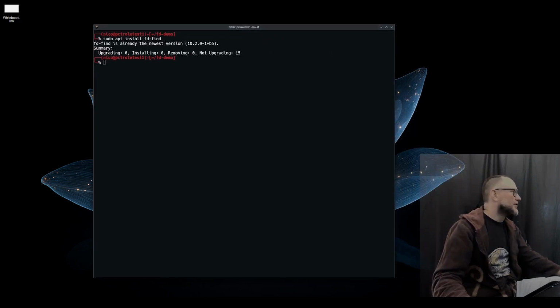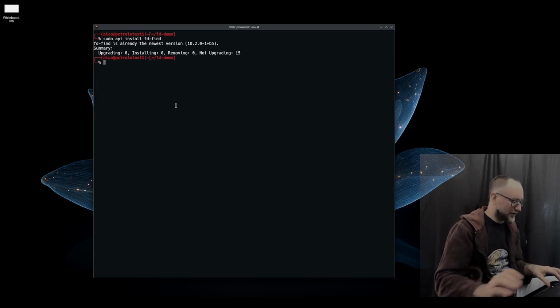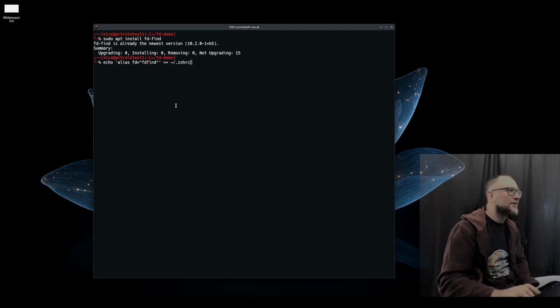So let's have a look. For instance, the first thing you want to do, you might want to do an alias. So if I type alias, I think the last one I did, yeah, you can add this bit, fd equals fdfind, to your Z shell, because typing fdfind is a bit cumbersome.